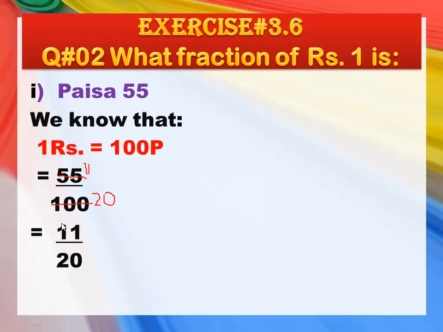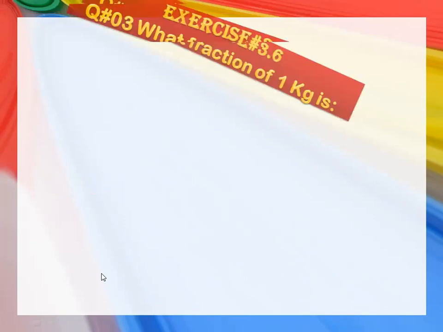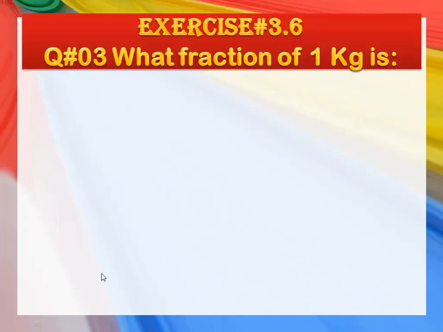As you know, here you have rupees 1, so you cannot divide 55 by 1. You have to divide with the same unit, so you will write 55 divided by 100. After reducing, your answer will be 11 upon 20.